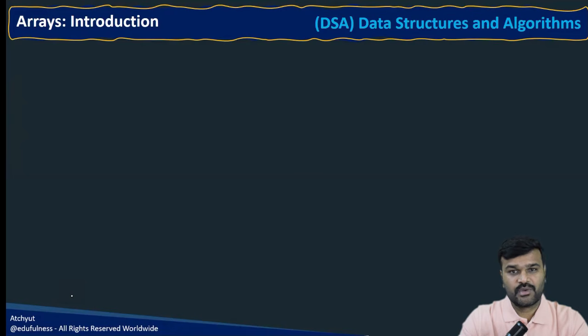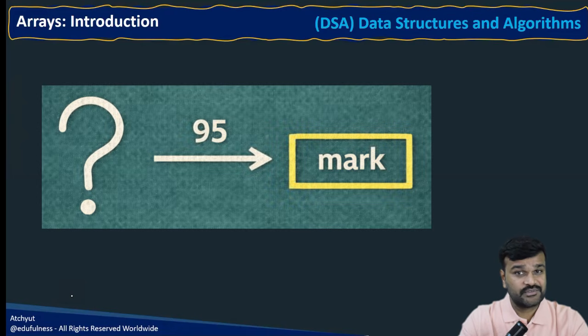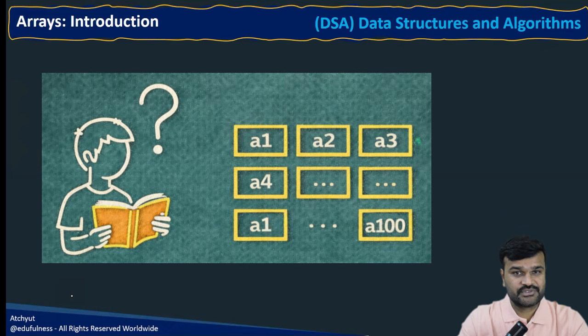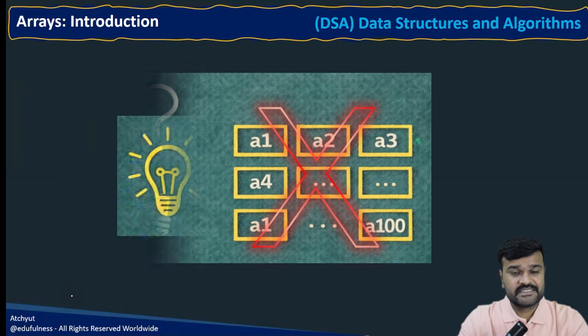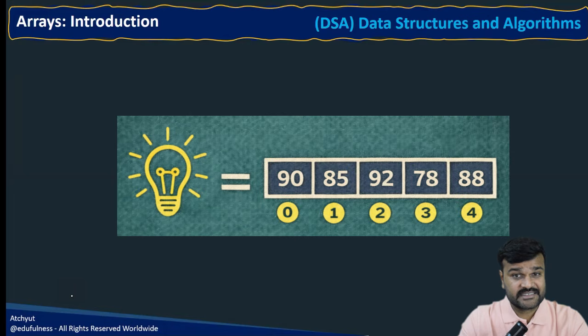Let me ask you one simple question. If I ask you to store one value, you will create one variable. Suppose I ask you to store 100 values, that may be student marks. Will you create 100 variables? No, that is really impossible. This is exactly why arrays exist.